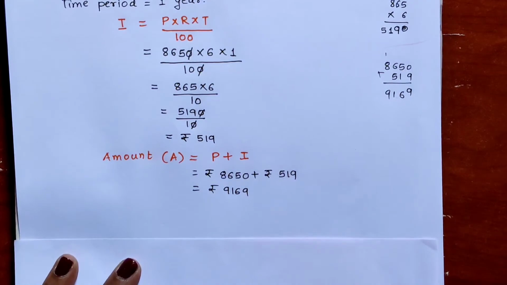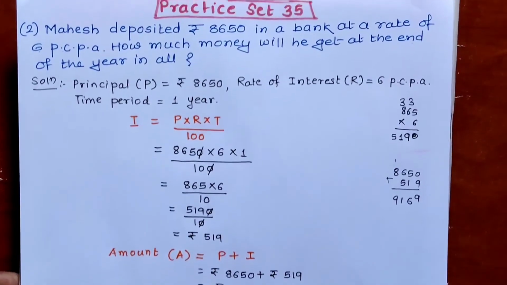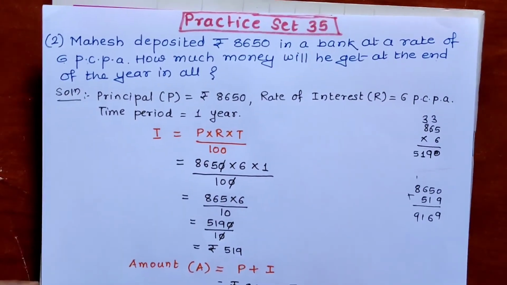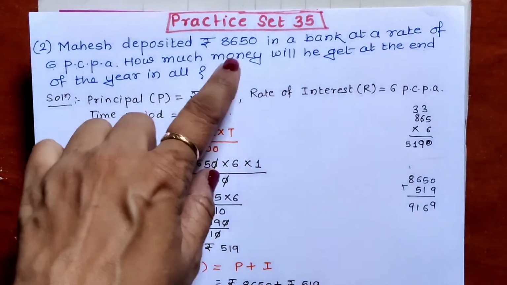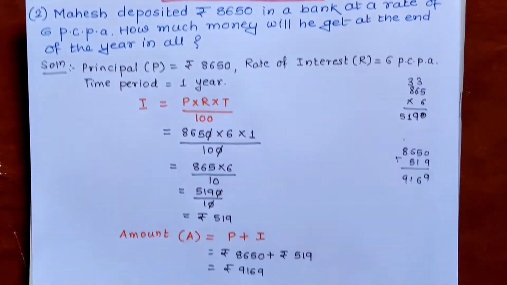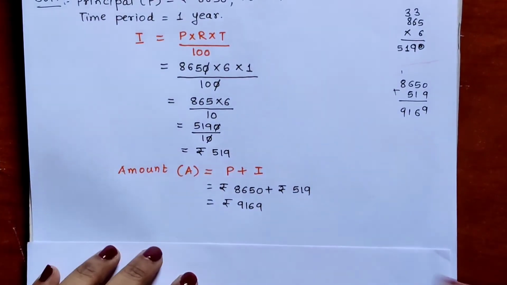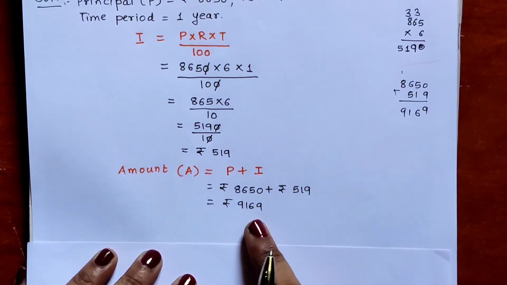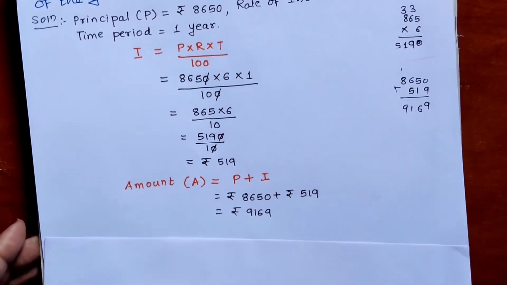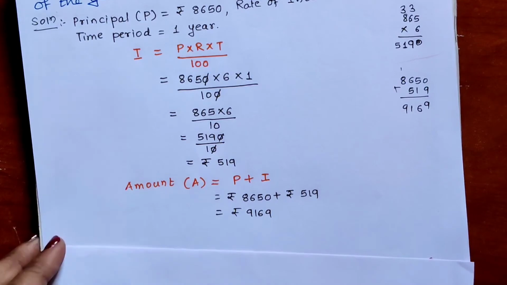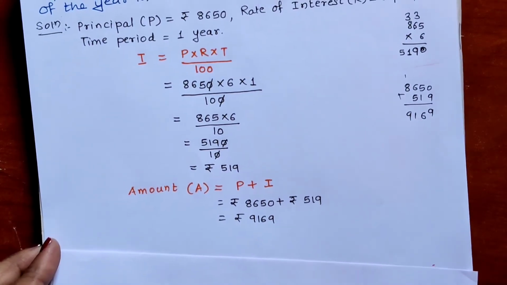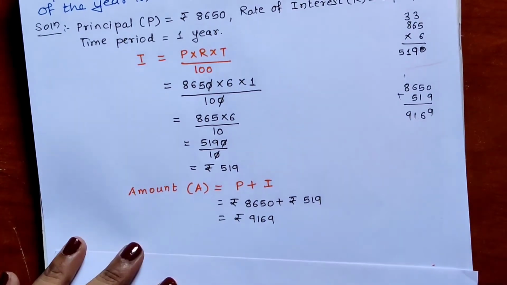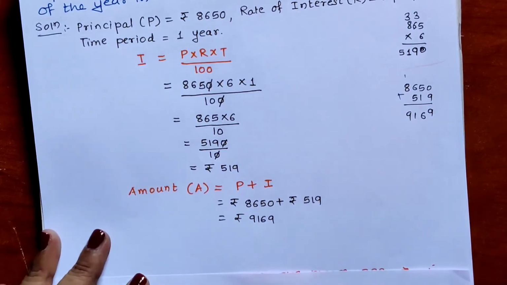So Mahesh deposited 8,650 rupees. Okay, but at the end of the year, how much money did he get? He gets 9,169. Okay, after calculation of interest, he got rupees 9,169. So let us write the answer statement.